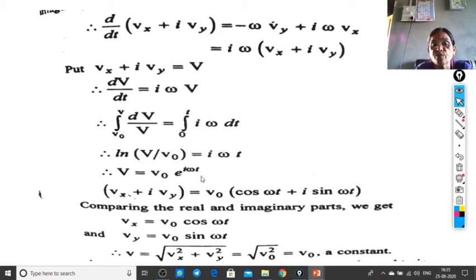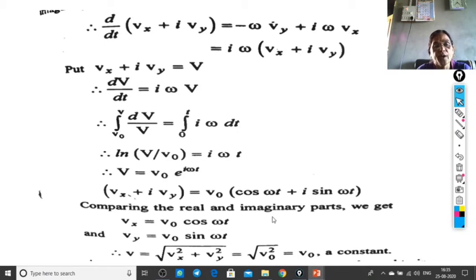According to the expansion formula, e raised to i omega t is given by cos omega t plus i sin omega t, and therefore using this expansion, the resultant equation will be vx plus i vy is equal to v0 times cos omega t plus i sin omega t. If we observe this equation carefully, the LHS consists of a real and an imaginary part, and in the RHS also, one term is real and another is imaginary.